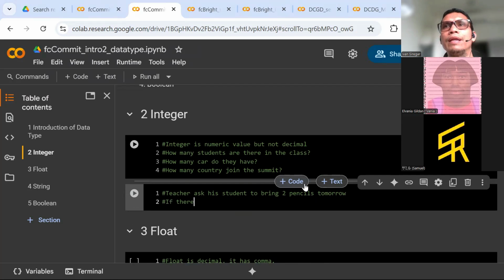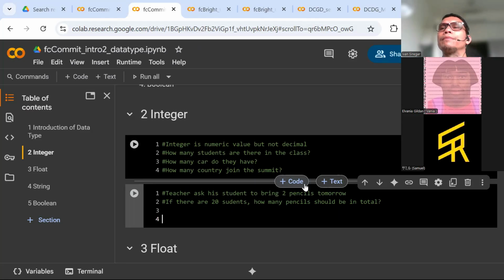So if there are 20 students, how many pencils should be in total? Okay. So the teacher asks his students to bring two pencils tomorrow. Okay, so two pencils. If you want to make this as the variable, it's okay.